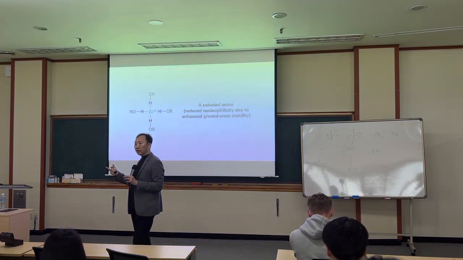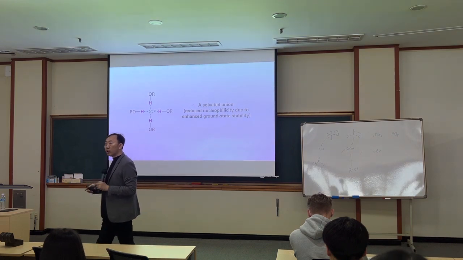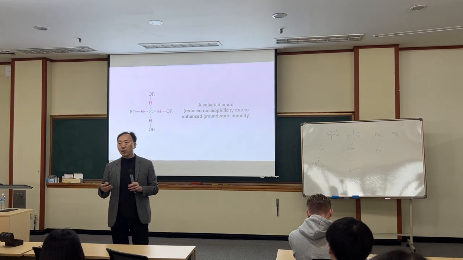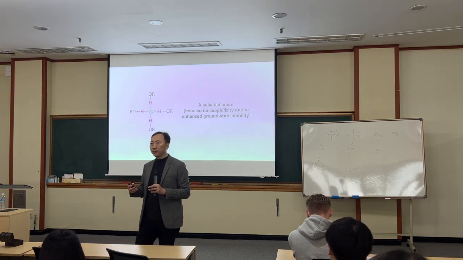Ether cannot, it's alkyl-alkyl, there's no proton. Ester cannot. If it doesn't generate a proton source, we call it an aprotic solvent.